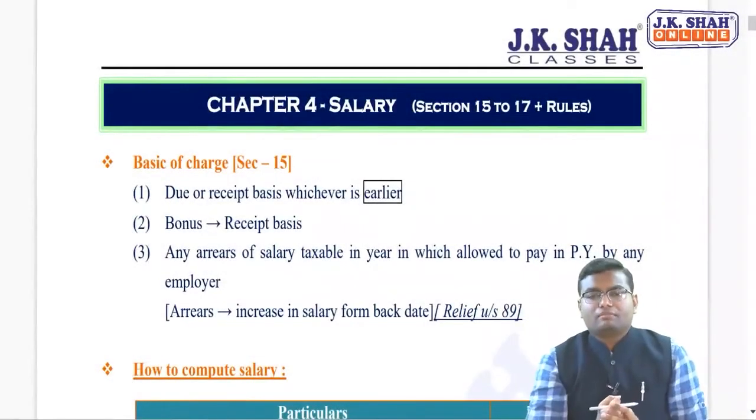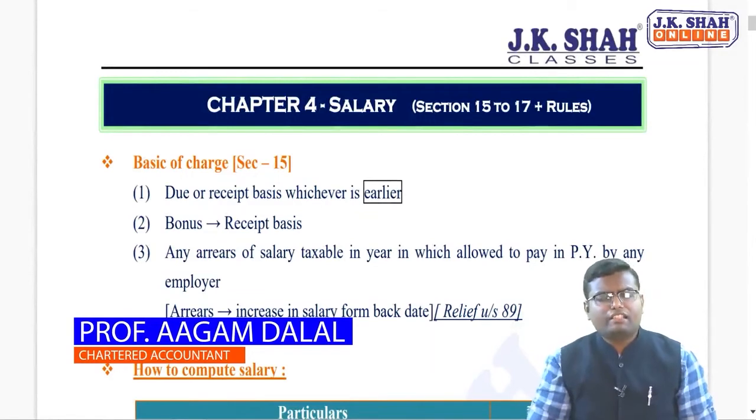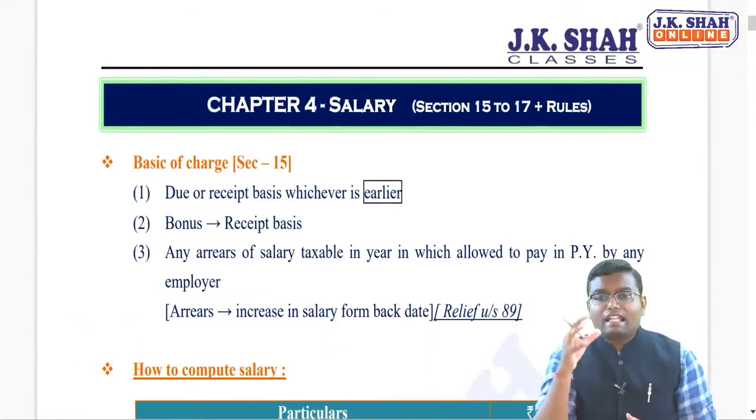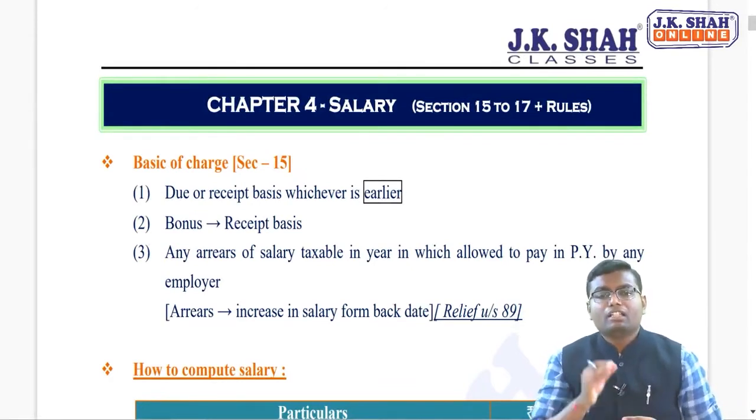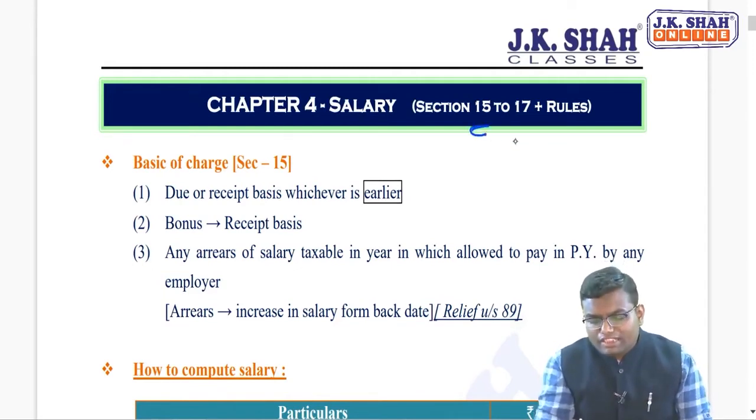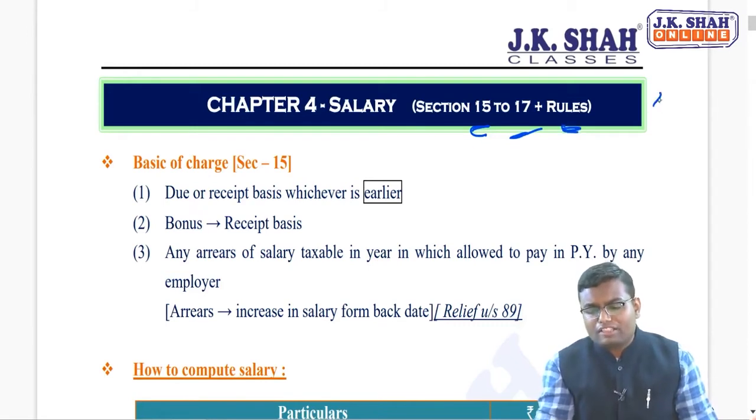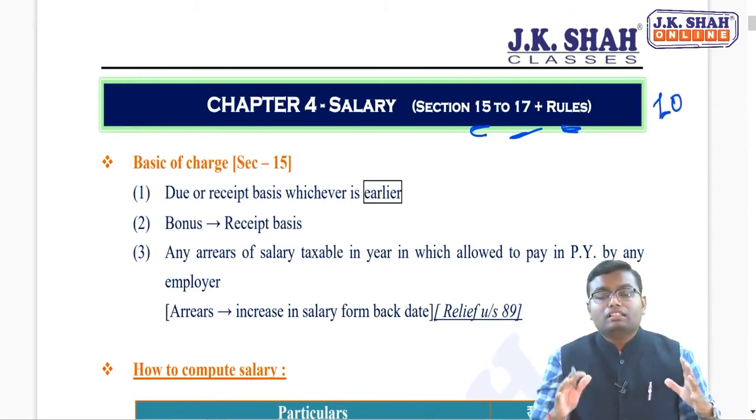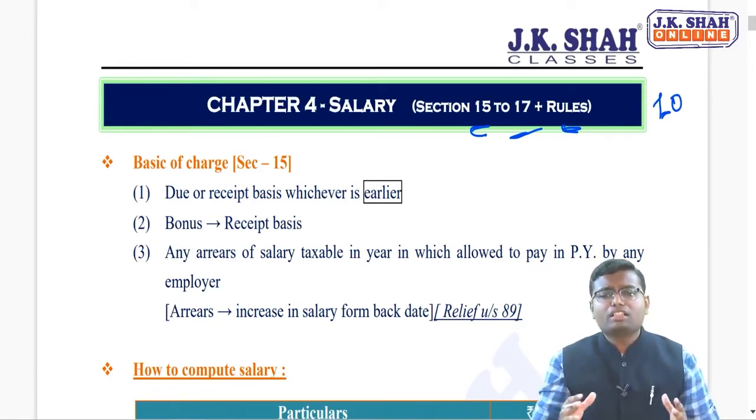Hello dear students. After completing the first three chapters, that is basic introduction, residential status, scope of income and income from house property, now let us start the second head of income for us. Basically it is the first head of income: income from salaries. From section 15 till section 17, along with some rules and also section number 10. This all merged we are going to learn over here. Now all the important concepts which are relevant for the exam will be discussed.